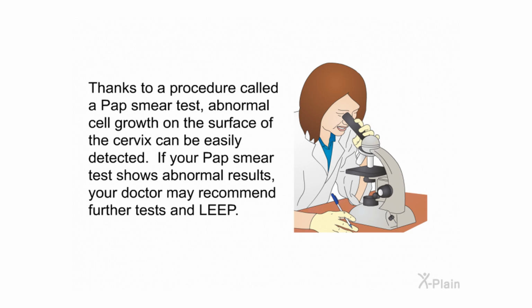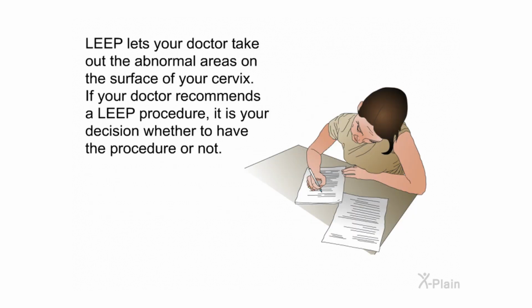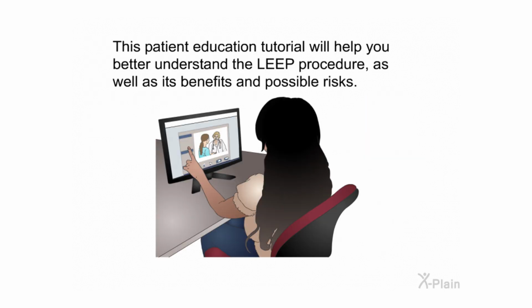Thanks to a procedure called a Pap smear test, abnormal cell growth on the surface of the cervix can be easily detected. If your Pap smear test shows abnormal results, your doctor may recommend further tests and LEEP. LEEP lets your doctor take out the abnormal areas on the surface of your cervix. If your doctor recommends a LEEP procedure, it is your decision whether to have the procedure or not. This patient education tutorial will help you better understand the LEEP procedure, as well as its benefits and possible risks.